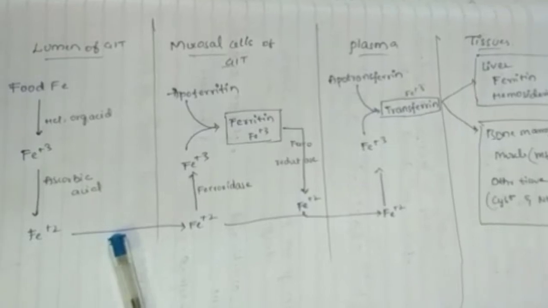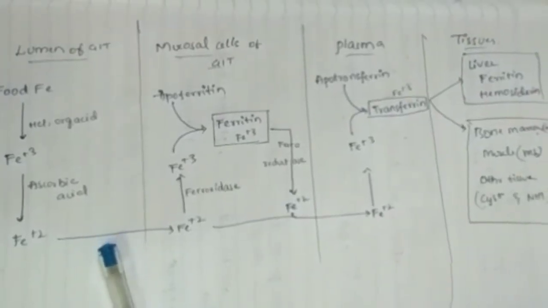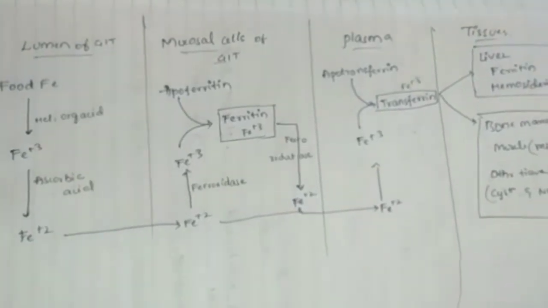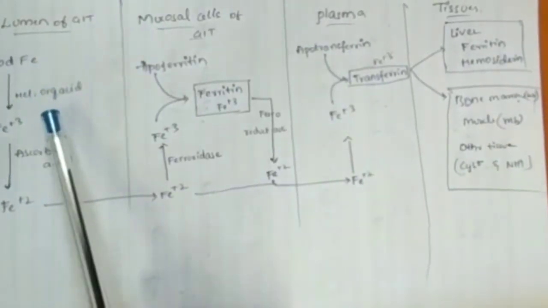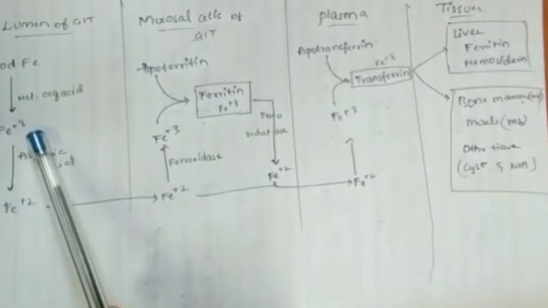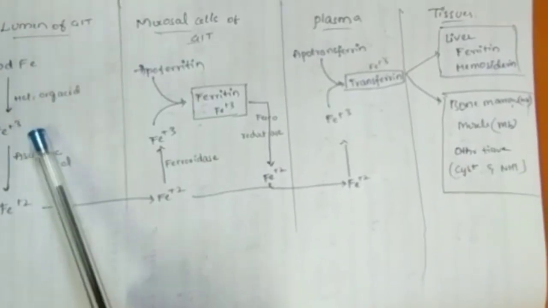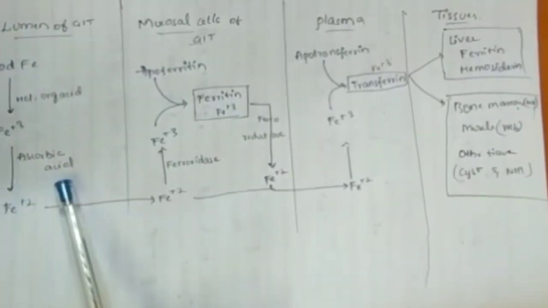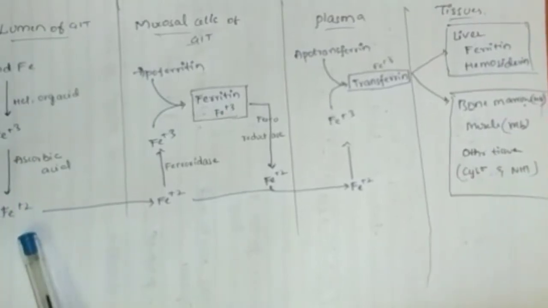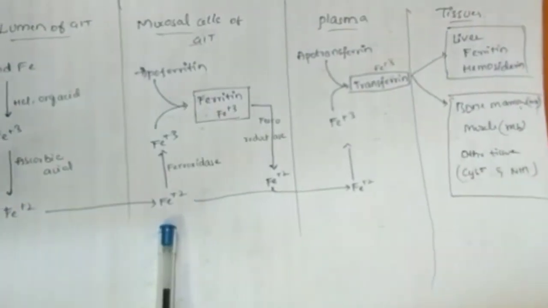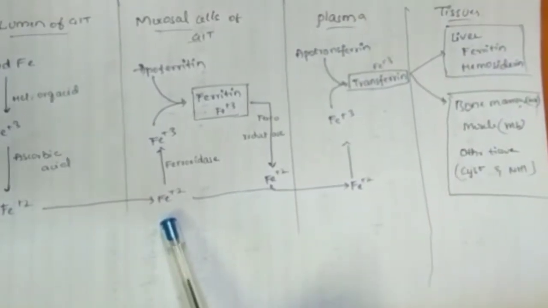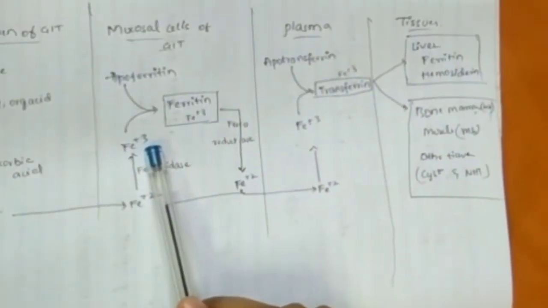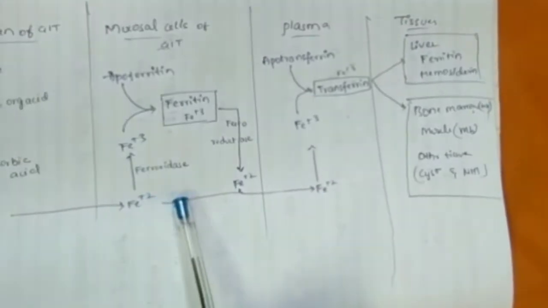Now we see how the iron is transported in the tissues and how it is stored. In the lumen, food with iron under acidic condition, it is released from the food in the ferric form, and under the action of ascorbic acid, it is reduced to the ferrous state. In the mucosal cells, it is oxidized to the ferric form by the enzyme peroxidase.